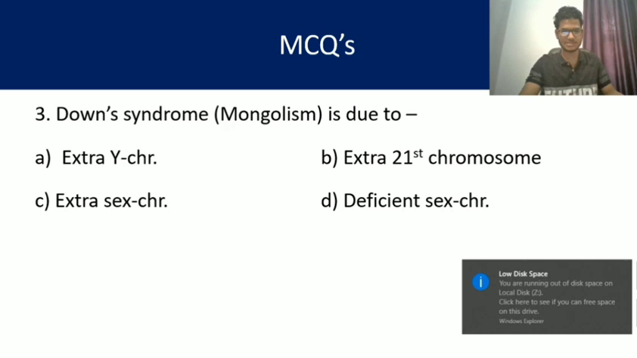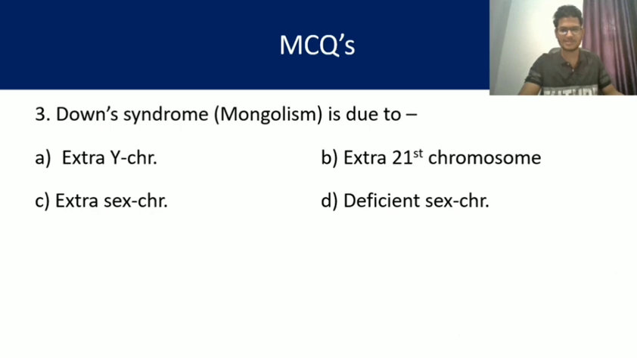Down syndrome, which is also known as Mongolism, is due to. What is the cause of Down syndrome? Yes, it was also discussed in question number 2, that is extra 21st chromosome. So the right answer is B and it is very easy. It is autosomal abnormality. It is also called Mongolism due to facial appearance of the individuals.